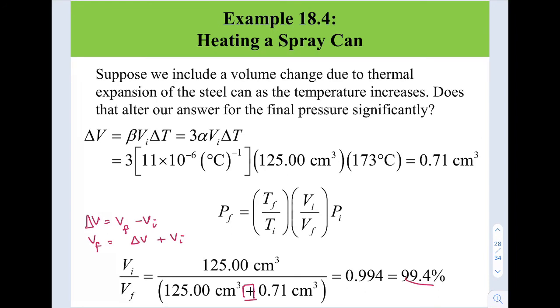So it means that 99.4 over 100 times the previous answer, 320 kilopascal, gives us 318 kilopascal. So the difference is very small, only 2 kilopascal.